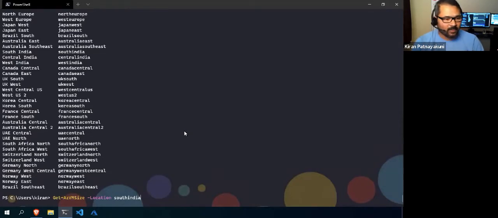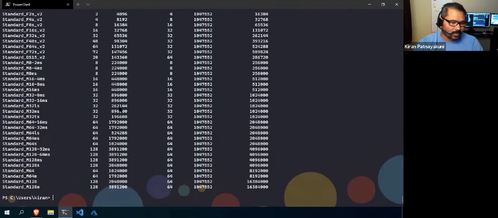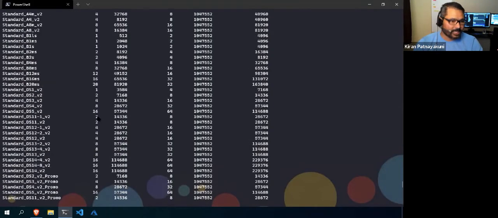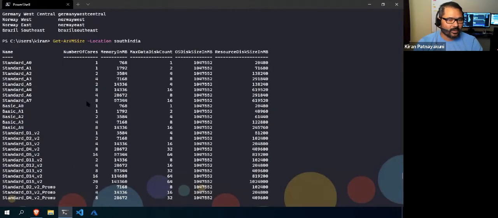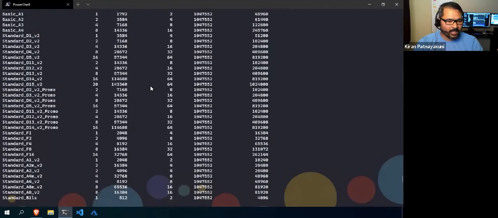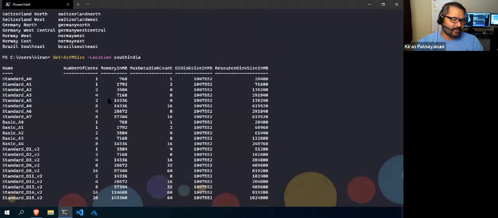So you should get the VM sizes based on the location that you want to deploy. Now I want to fetch all the VM sizes available in South India. These are all the VM sizes available in South India. You can look into them and find out which VM you want to go with.